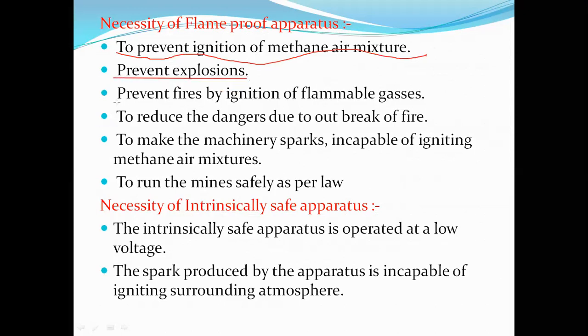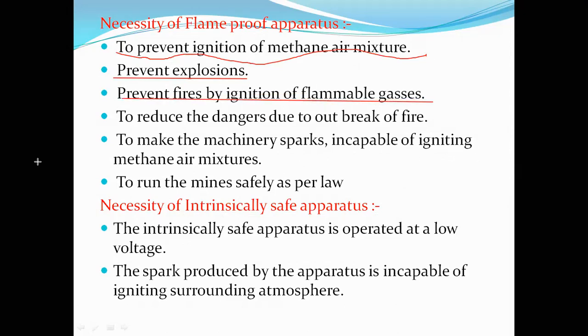Next, it prevents fires by ignition of inflammable gases. Next, to reduce danger due to outbreak of fire, because in case of any explosion, these equipments should not get damaged. Next, to make the machinery sparks incapable of igniting, because their intensity gets reduced. We will discuss this further when we discuss the construction details of flame-proof apparatus.